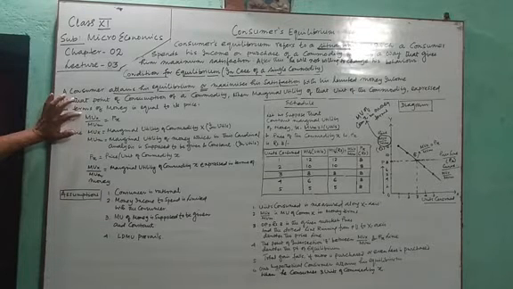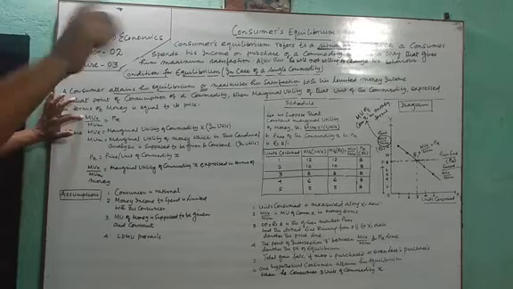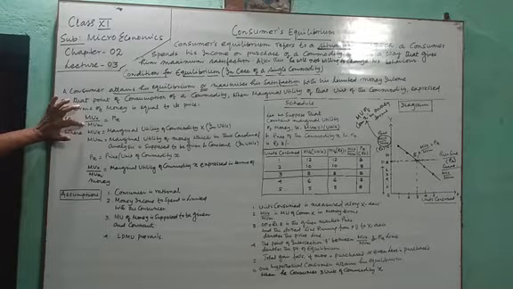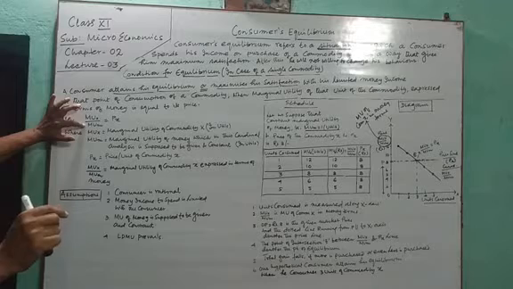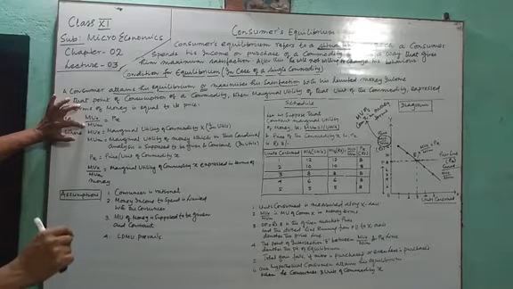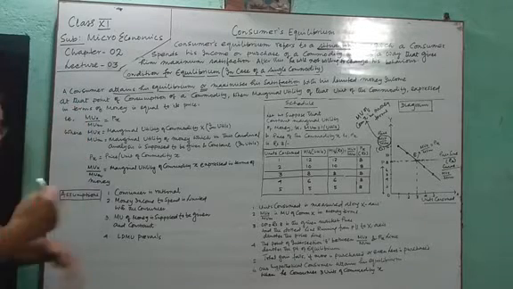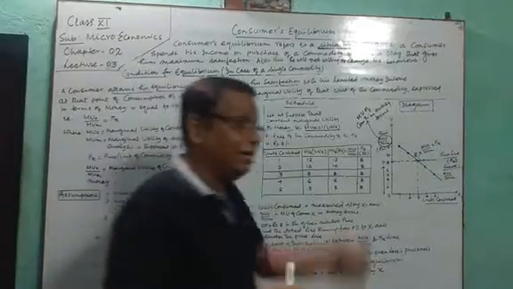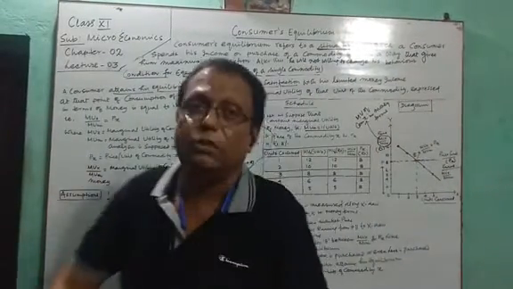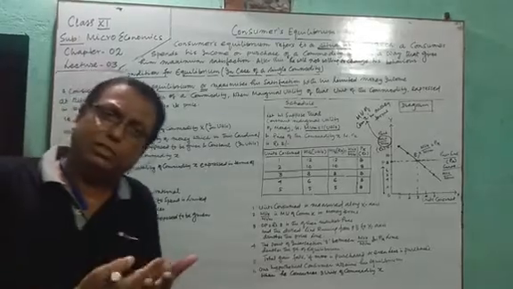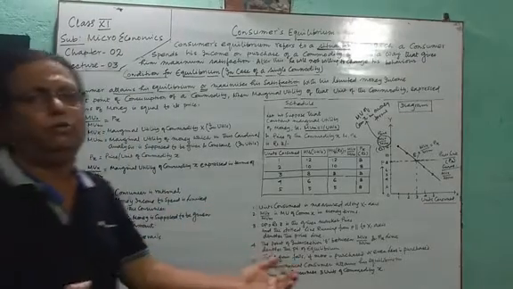Now this MUX means marginal utility of commodity X in utils, and this MUM means constant marginal utility of money according to Marshall. It is given and constant. So whenever the utils are divided by MUM, the marginal utility of money, it converts into money terms. That means marginal utility is converted into rupees.